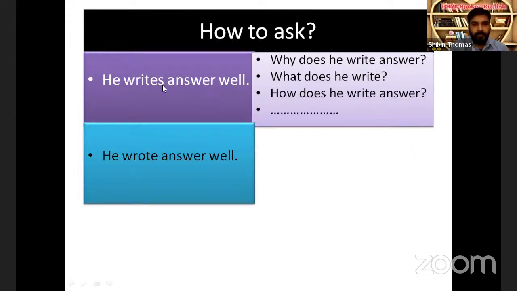See what is the difference between the first sentence and the second sentence. In the first sentence, we see the word writes, whereas in the second sentence, we see the word wrote. Writes becomes wrote. Writes is in simple present tense, wrote is in simple past tense. Let's see how it gets changed when we write questions.